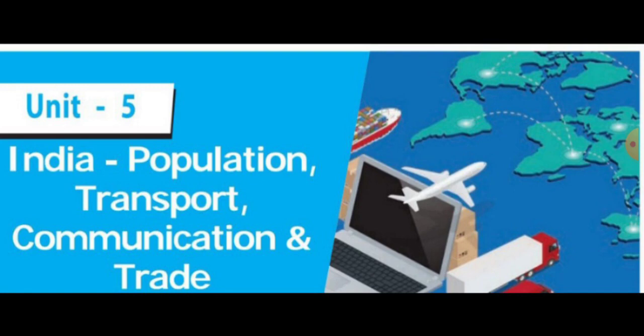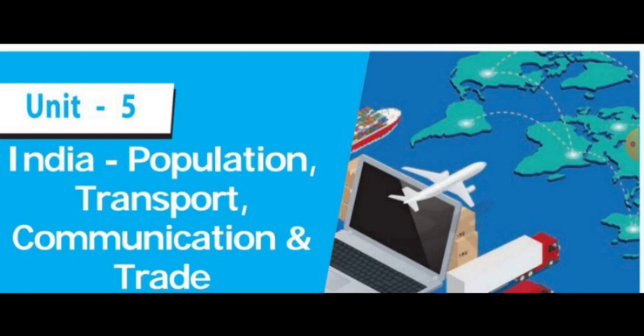What is meant by population change? Population change refers to an increase or decrease of population of an area from one period to another period. Then we learned about birth rate and death rate. Birth rate refers to number of live births per 1000 people in a year. Death rate refers to number of deaths per 1000 people in a year. These are the things we learned in the first class.